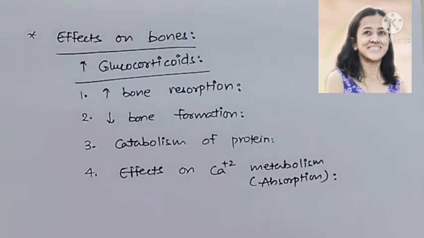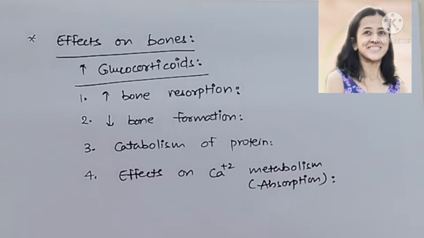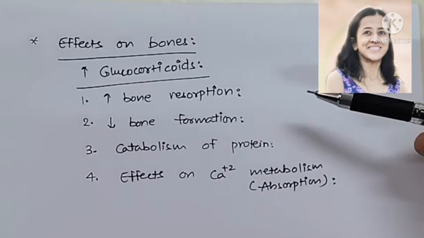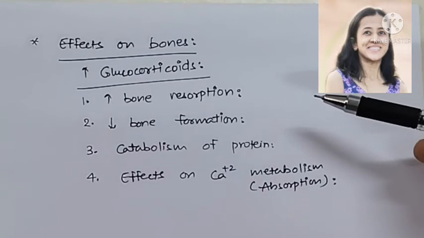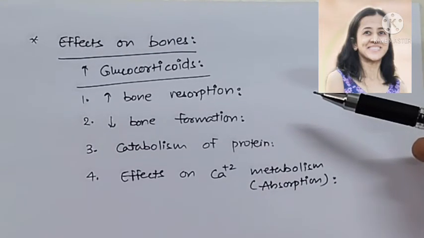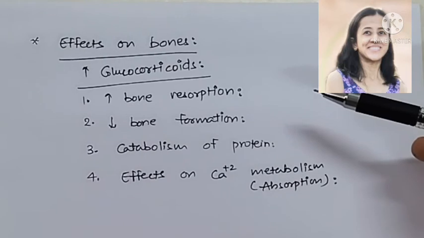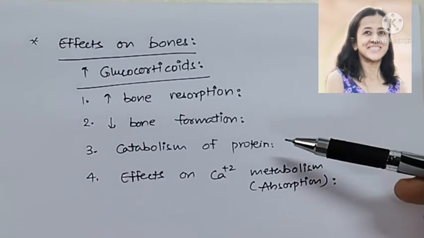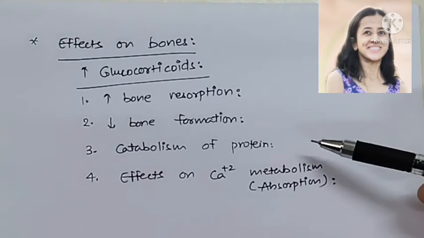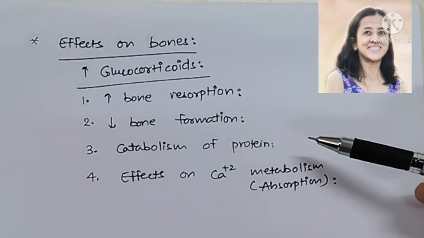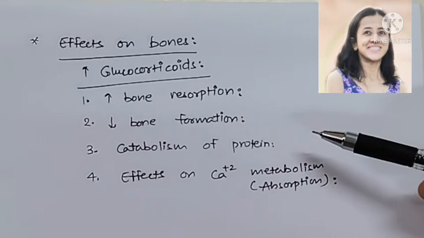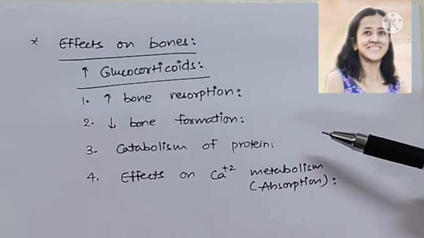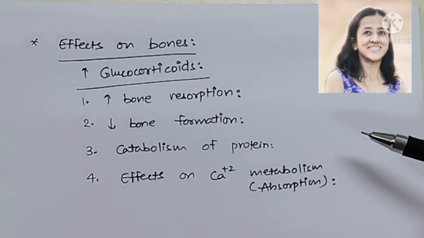Effects on bones. Normal glucocorticoid level is also required for homeostasis in the bone. So when glucocorticoids are increased, bone resorption is increased because they increase osteoclasts, and they also increase collagenase enzyme that produces resorption of bone. Second effect, they decrease bone formation because they inhibit development of cartilage, and because of decreased development of cartilage, there is thinning of epiphyseal plate, and therefore new bone formation is reduced.